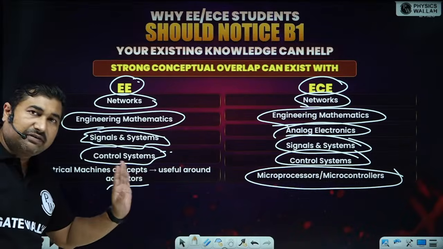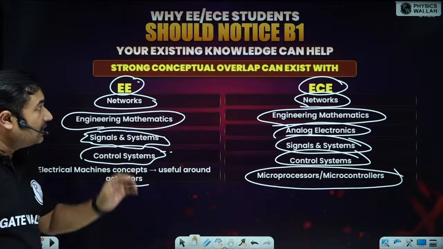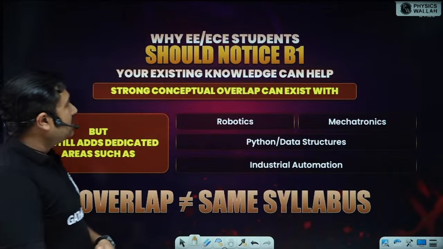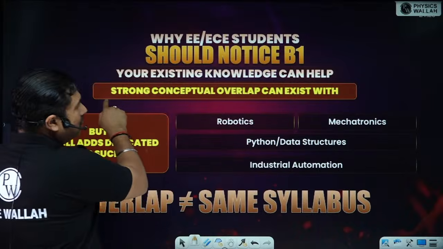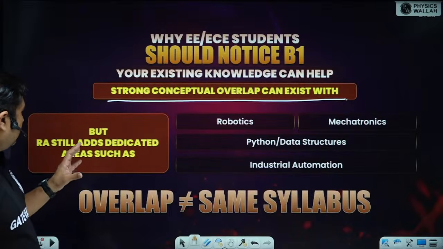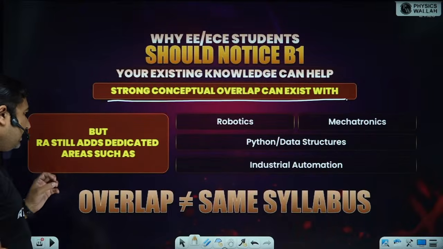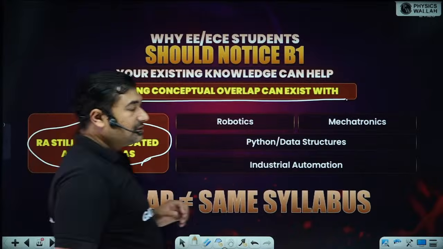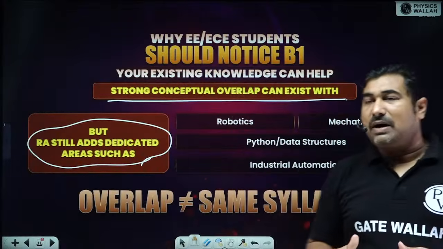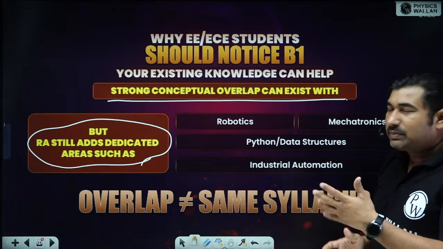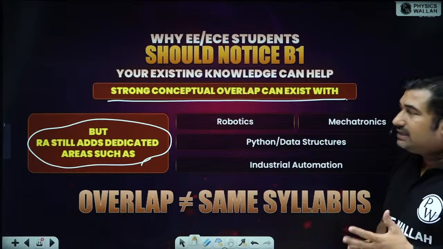Electrical machine is not defined in the syllabus, so you need not study electrical machines for RA. Next, if you talk about RA, there are some areas which are not directly part of your engineering or GATE preparation for EE and ECE students.